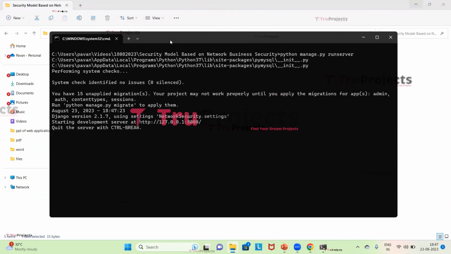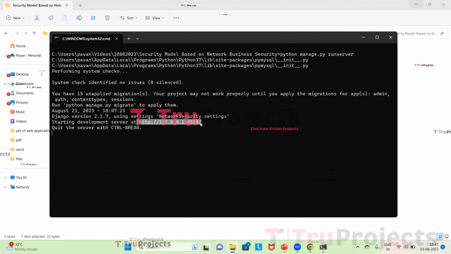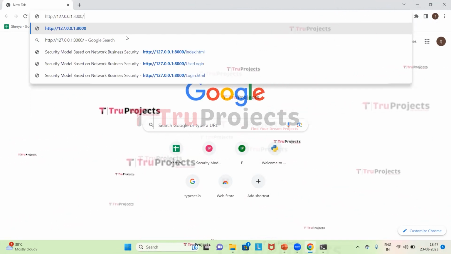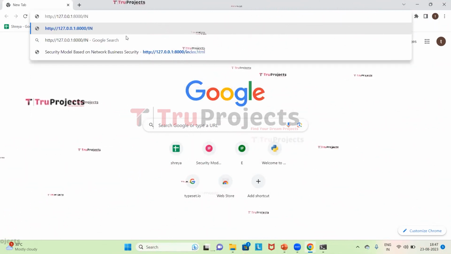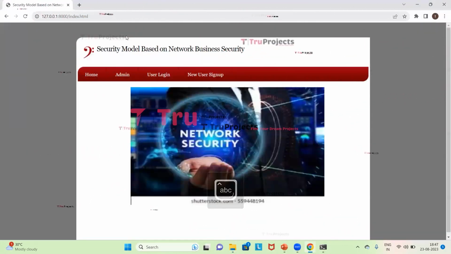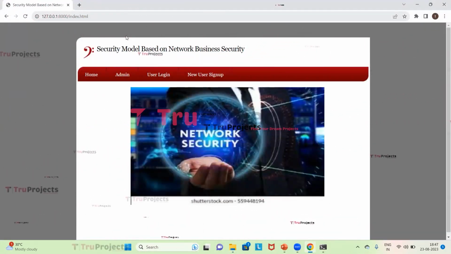After running the manage.py file, Django framework will host the application locally at default address and port. So we need to copy this link and paste it in any browser. I prefer Google Chrome. So here I will be pasting the link. At the end we need to type index.html and click on enter. So this is the home page of the project displayed in the browser.